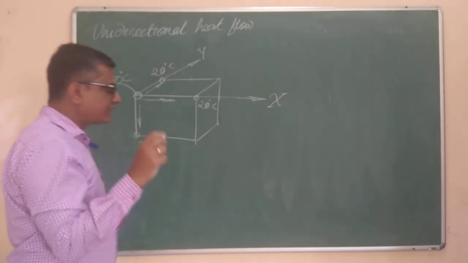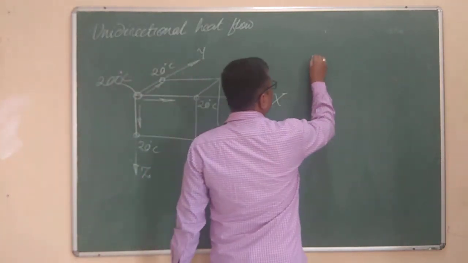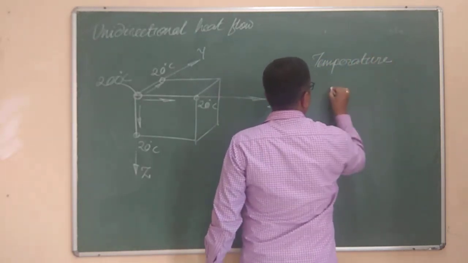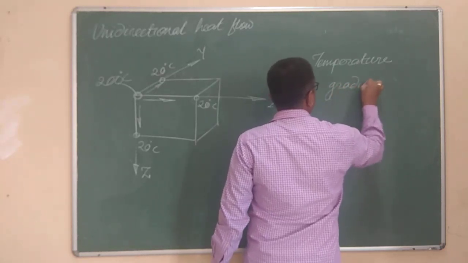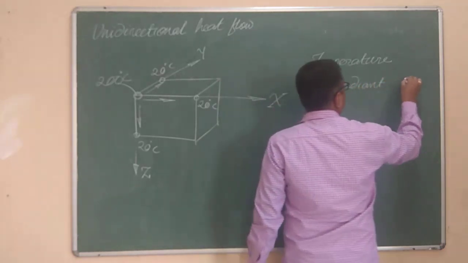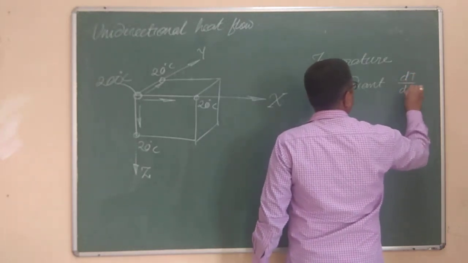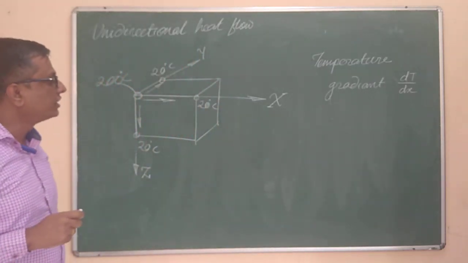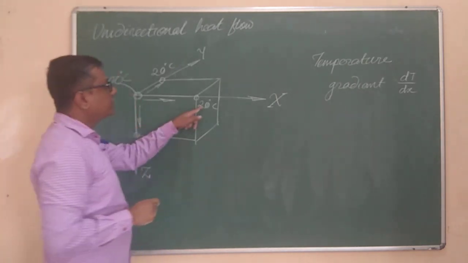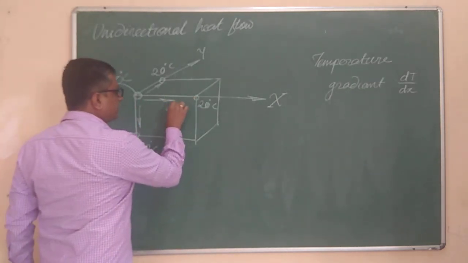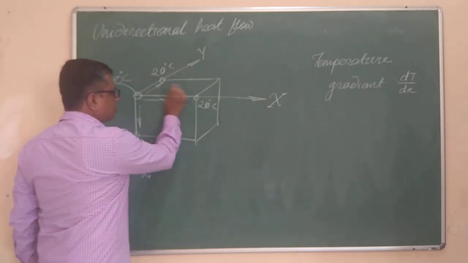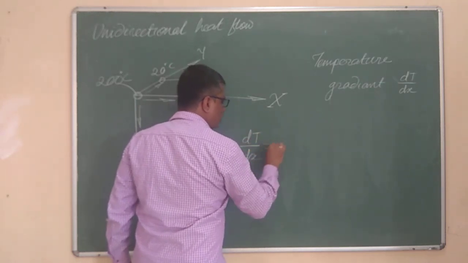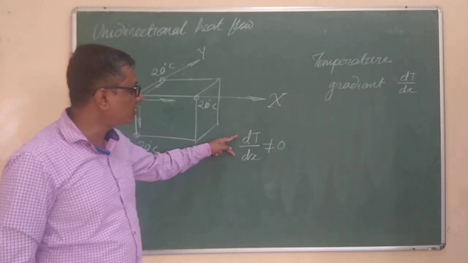So the term we use is the temperature gradient, which we will see afterwards. Temperature gradient is defined as dT by dx, that is nothing but the rate of change of temperature with respect to distance, with respect to the coordinate in that direction. So there exists a non-zero temperature gradient in this x direction. It means that, let me write it separately here, dT by dx is not equal to 0. It means there is a non-zero temperature gradient along the x-axis.